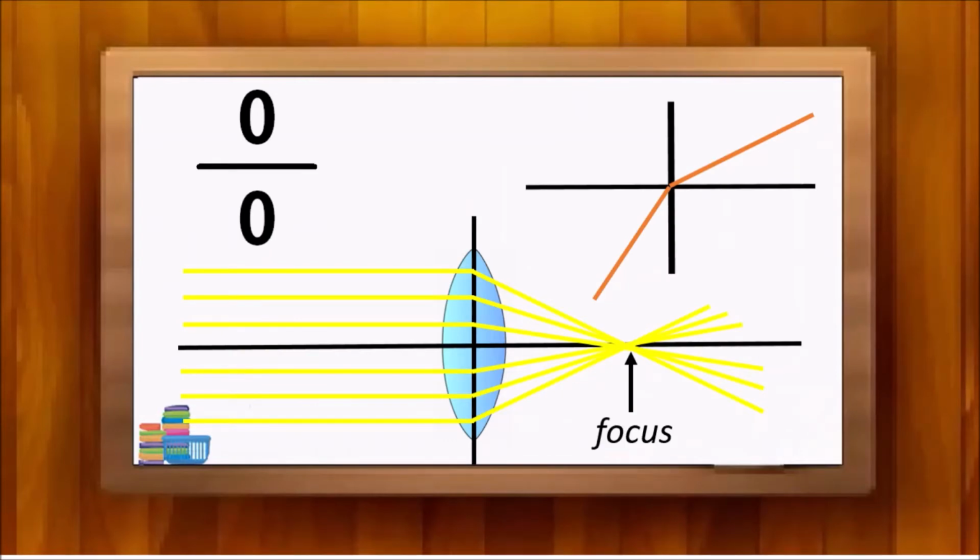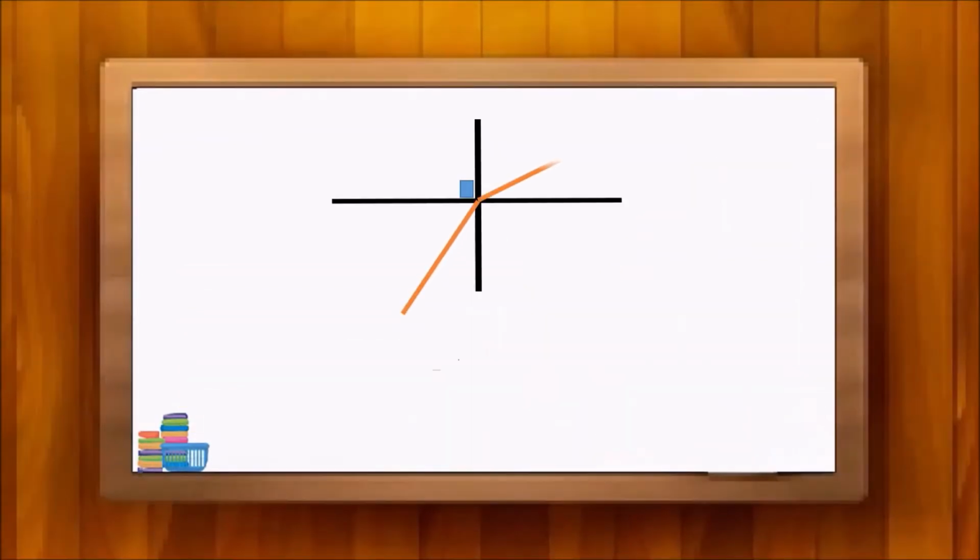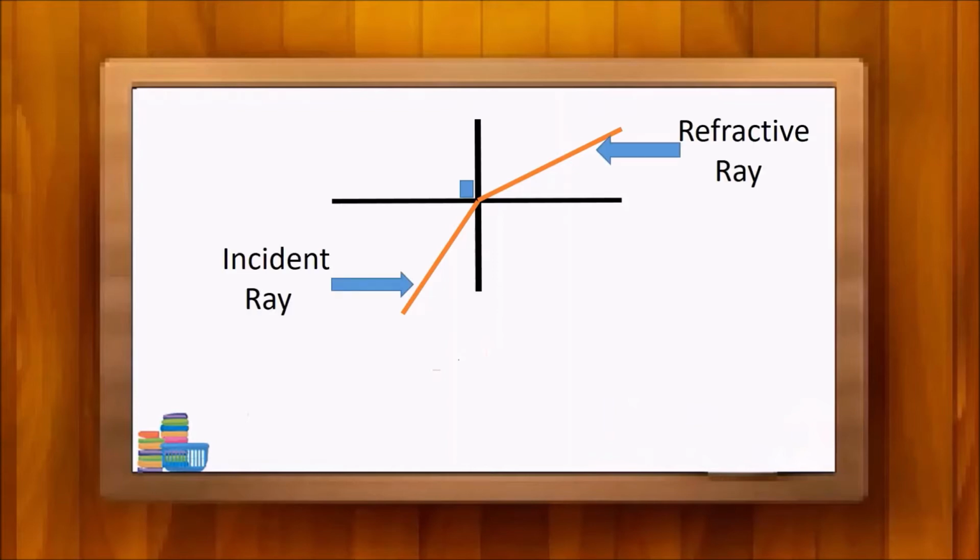I shall take 2 instances from optical physics to discuss this. Normally we know that light bends at the interface when it travels from one medium to another. This is called refraction. The refractive index is defined as sin i over sin r. Now look at this diagram. This is the incident ray. This is the refracted ray, and this is the perpendicular drawn to the common interface.